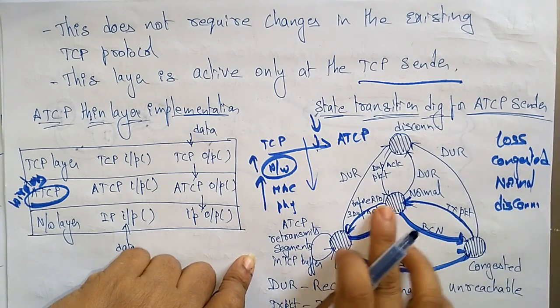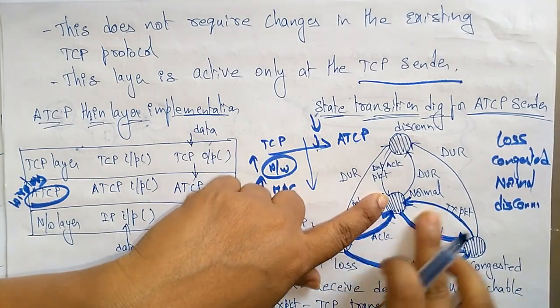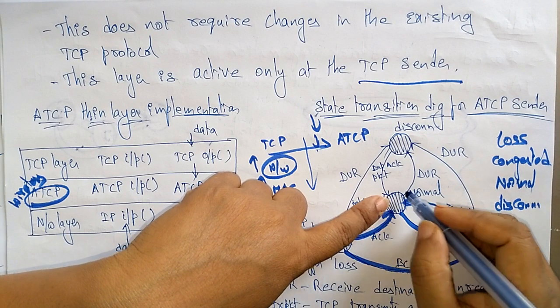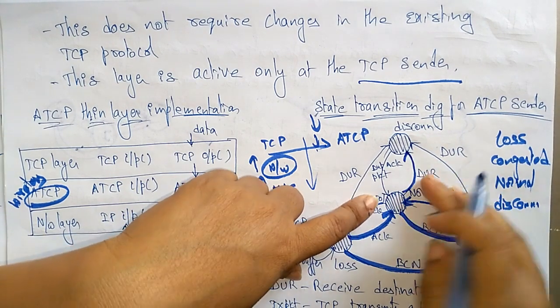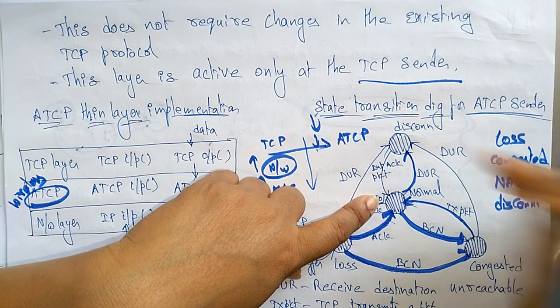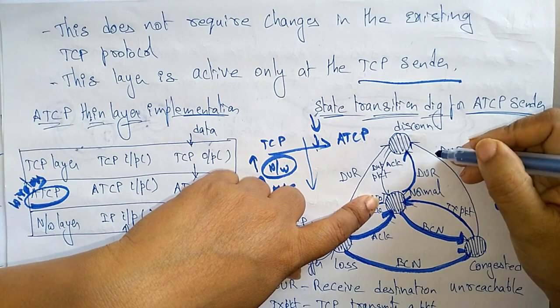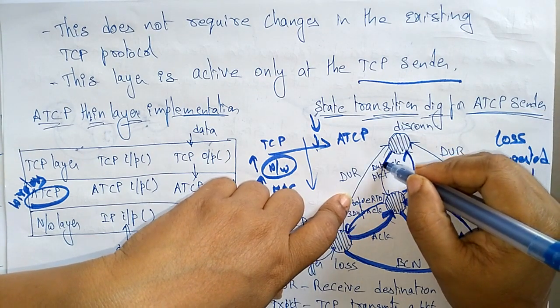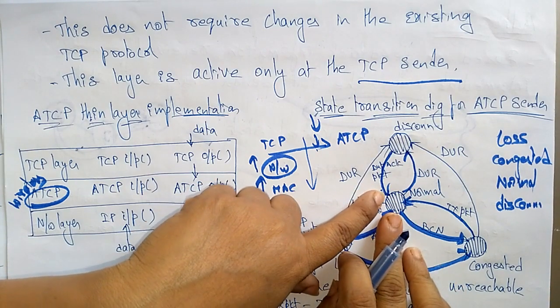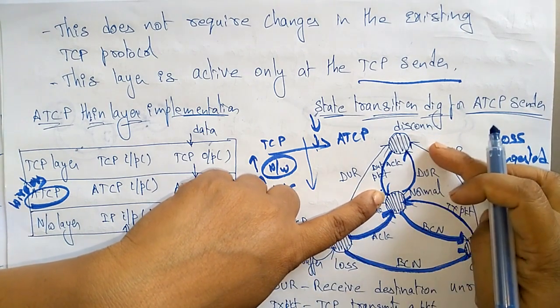So whenever this state receives the TCP transmission packet, it performs the operation and sends the DUR, destination unreachable. Okay, so whenever the duplicate acknowledgement packet is received, it sends the destination unreachable.